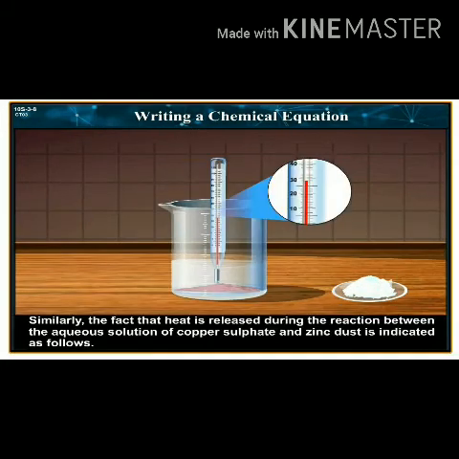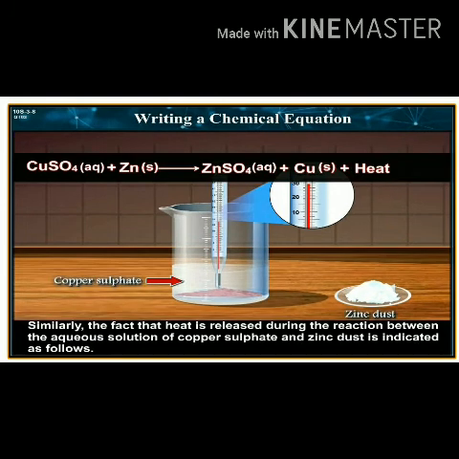Similarly, the fact that heat is released during the reaction between the aqueous solution of copper sulfate and zinc dust is indicated as follows. CuSO4(aq) + Zn(s) → ZnSO4(aq) + Cu(s) + heat.